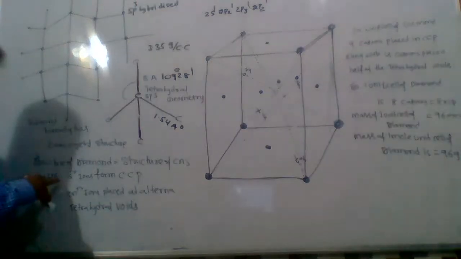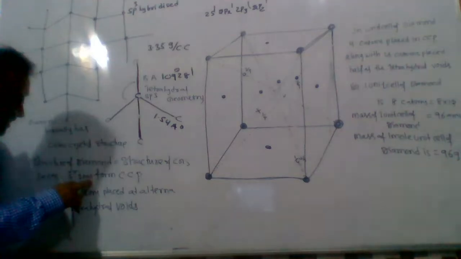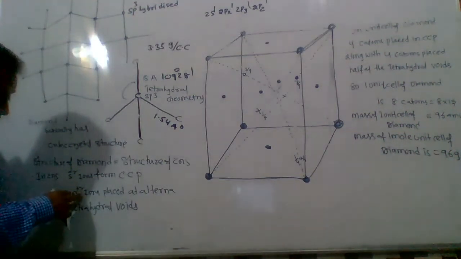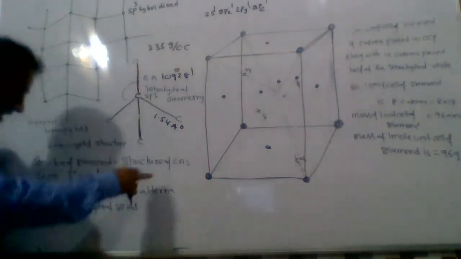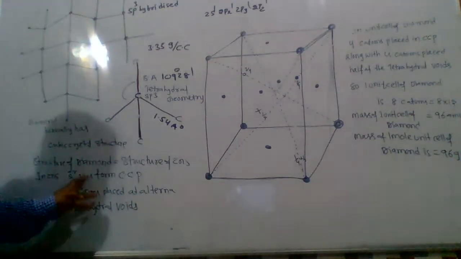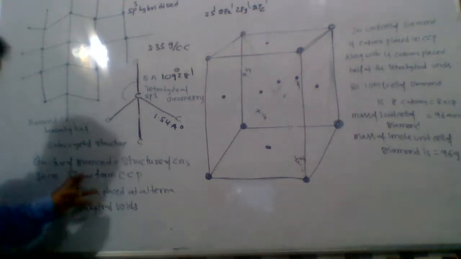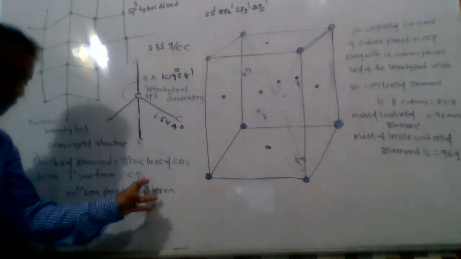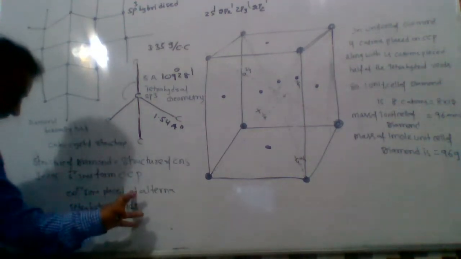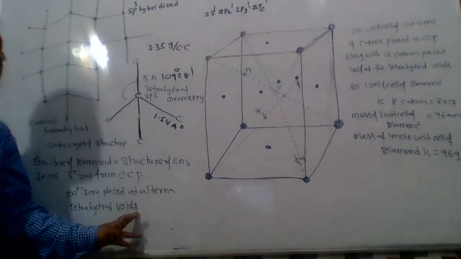In zinc blende crystal, S-2 ions form a cubic closed packing (CCP) structure and Zn+2 ions are placed at alternate tetrahedral voids.